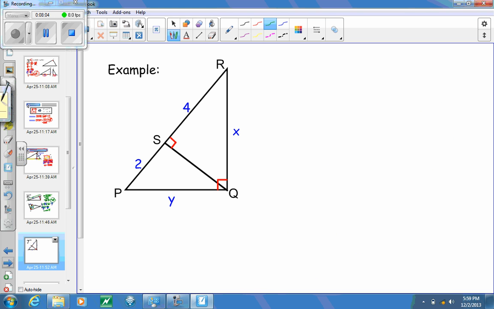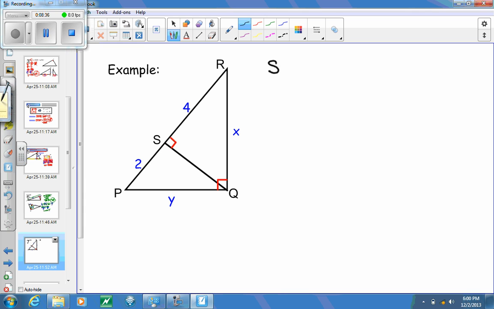Now this problem here, I'm not asked to find out what the altitude is. I'm trying to figure out what the other two sides of the right triangle are. There are two different ways of solving this. One way, we can use the geometric mean and find the altitude. The other one, we can use a relationship between the altitude here and the sides that we have. So first of all, option one, I'm going to look at that one, and that's using the fact that we need to find out what our altitude is.